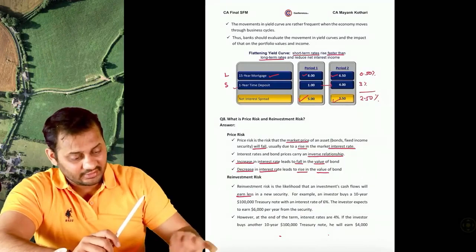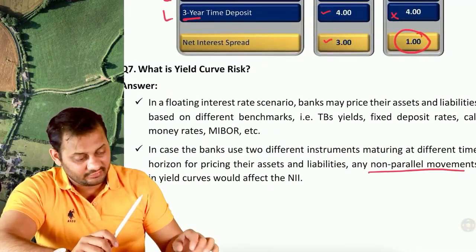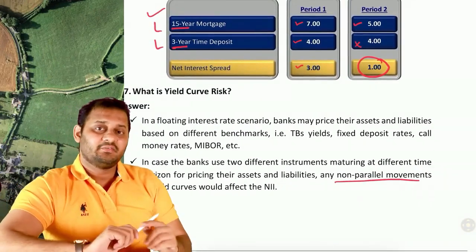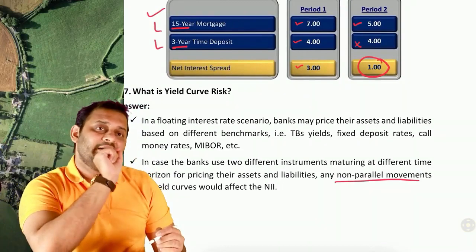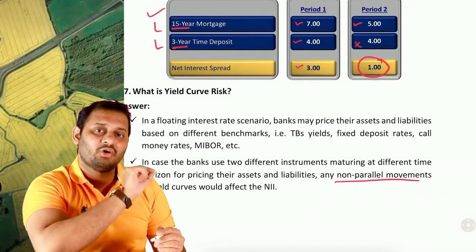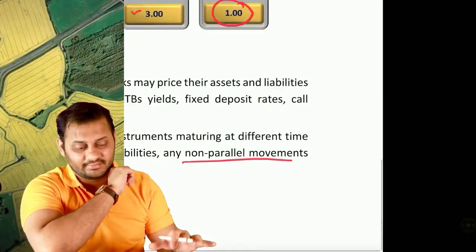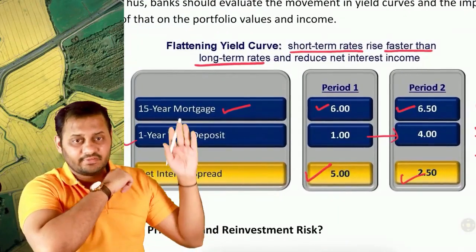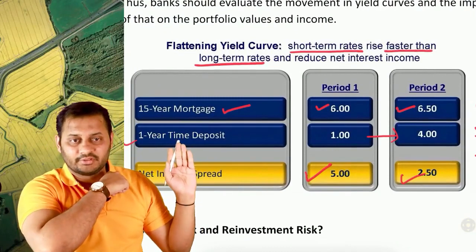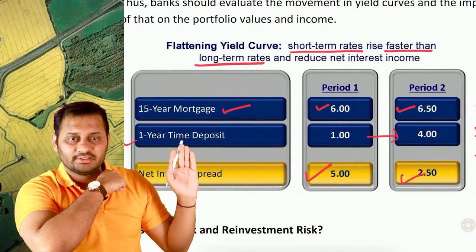Next thing is yield curve risk. Now what is yield curve risk? If the interest rate movement is non-parallel, that is the major part. Let's have a look. This is a 15-year mortgage, this is a 1-year time deposit.